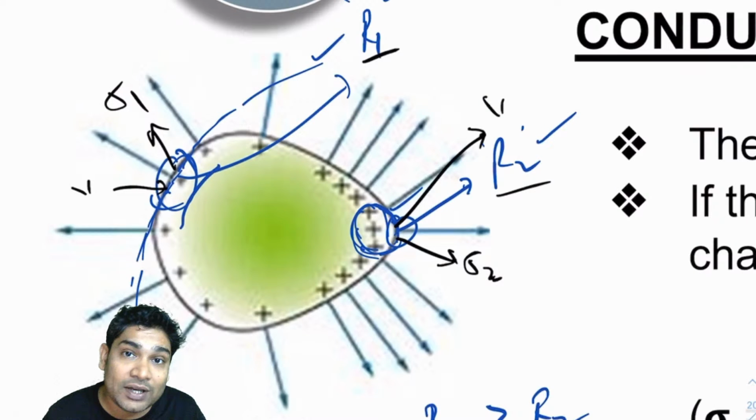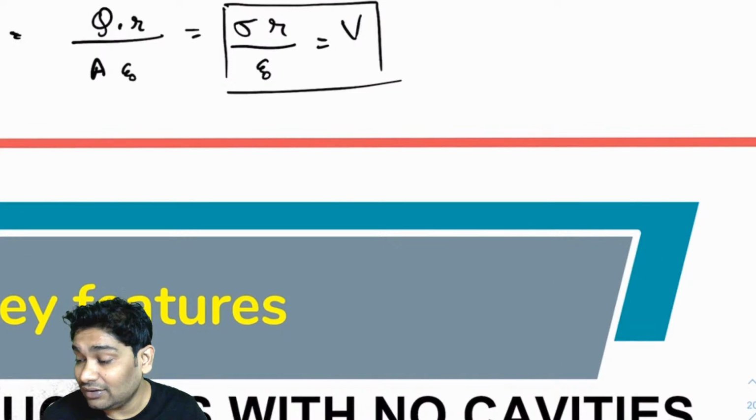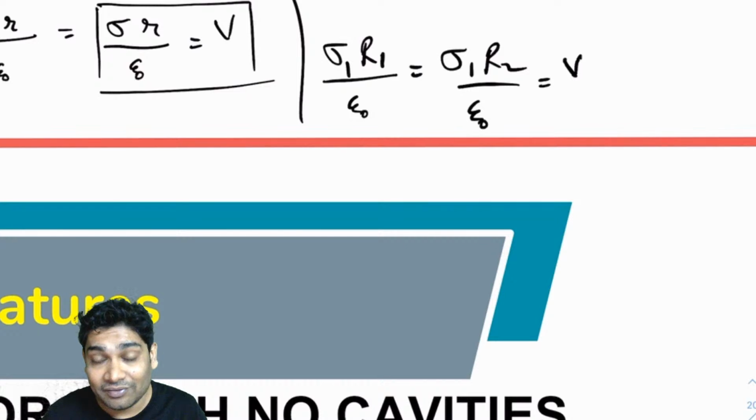Because these are 2 points on the surface of a conductor, and all points on the surface of a conductor have the same potential. So sigma 1 r1 over epsilon naught should be equal to sigma 2 r2 over epsilon naught, which equals V. And V for any 2 points would be constant.